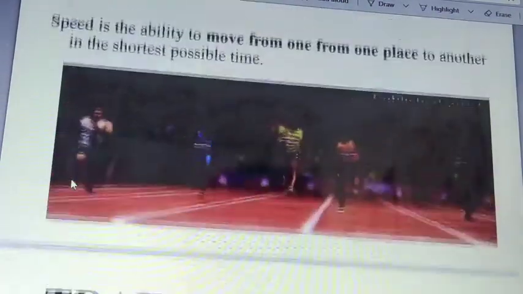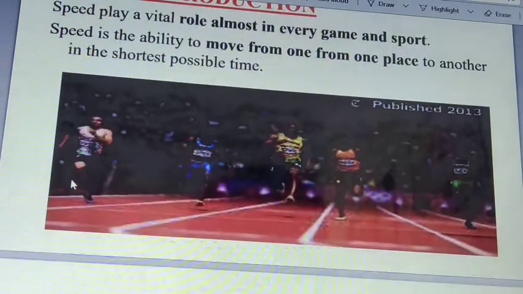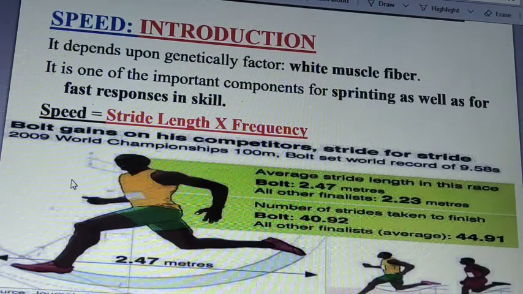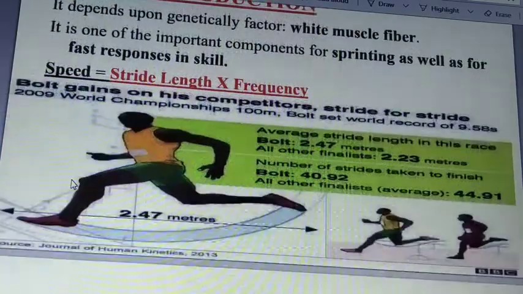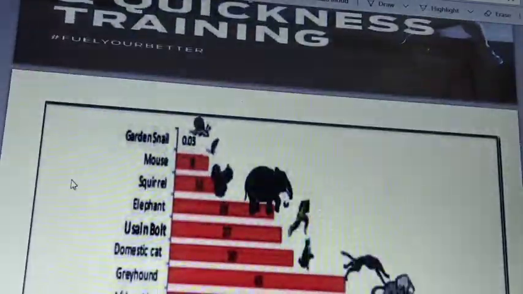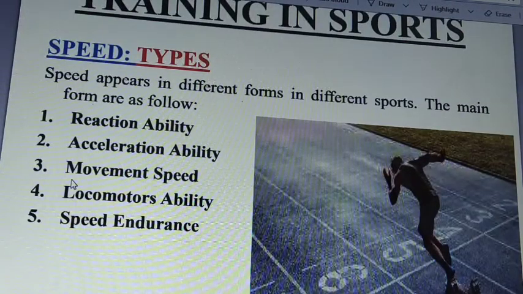Let's move on and let's see the next thing, which is speed. So students, speed is the ability to move or to do work as fast as possible. It basically depends on the genetic factor, WMF, white muscle fiber. So speed basically has three things that we need to know: reaction ability, acceleration ability, movement of speed, locomotor ability, and speed endurance. So reaction ability, when you bring your body into action. Acceleration ability, it means to attain a maximum speed. Speed of movement, to just finish the race.